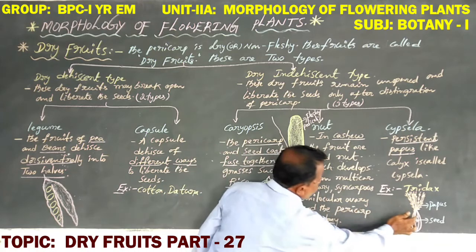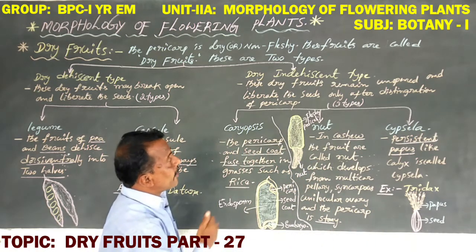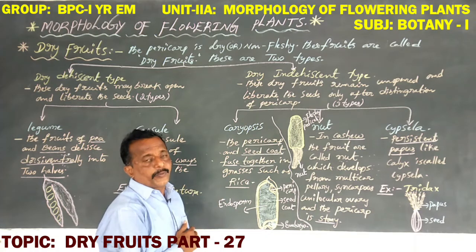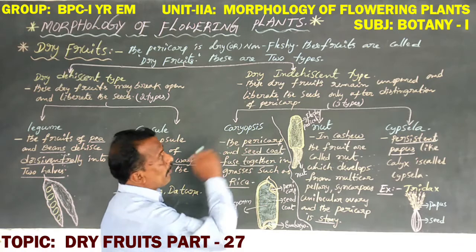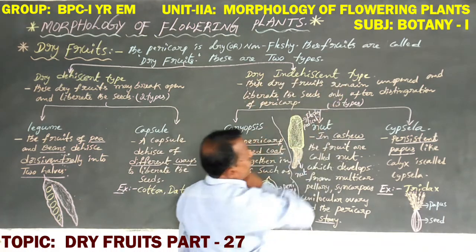All dry indehiscent types of fruits are single seeded fruits. Okay now, dry indehiscent types are again of three types.